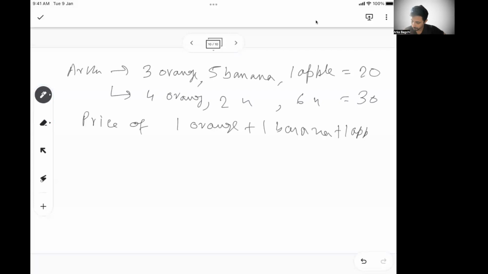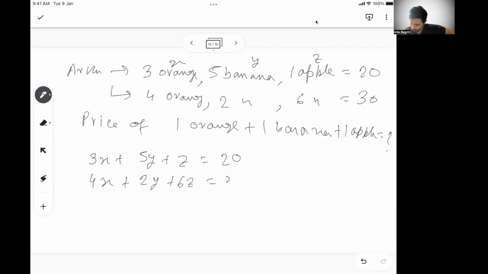plus 1 apple? So again, it is 2 equations, 3 variables, I can understand, because let's say the orange price is x, banana price is y, and apple price is z. So I can easily form the equations 3x plus 5y plus z is 20, 4x plus 2y plus 6z is 30. Again, with 2 equations and 3 variables it is not possible to find the individual values of x, y, and z. But what they have asked is the value of x plus y plus z.